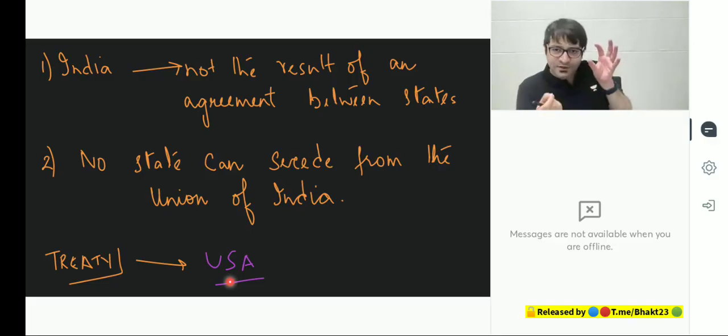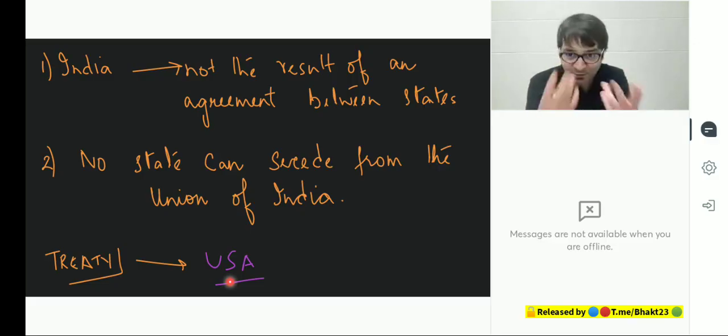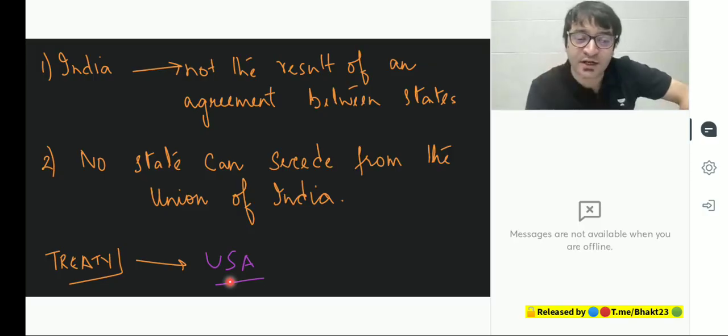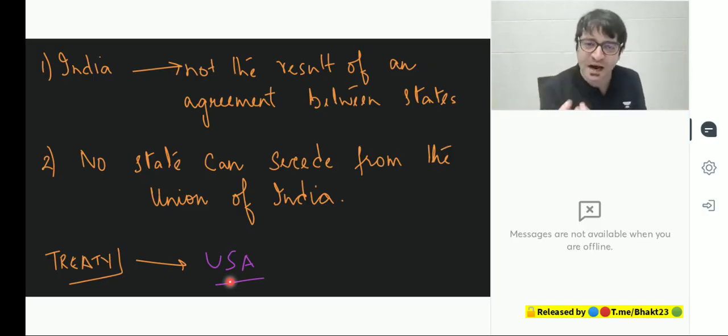Can one state withdraw from this treaty, which means withdraw from the state? Yes. That is the purpose of federation. If federation is through treaty, one state may come out of federation. I don't want to be part of this anymore. They can do that. But in India, no state has the right to secede. If I had said India, that is Bharat, shall be a federation of states, the sense that the states would have got is that at any point in time, they can come out of it as well. We will not let that happen.